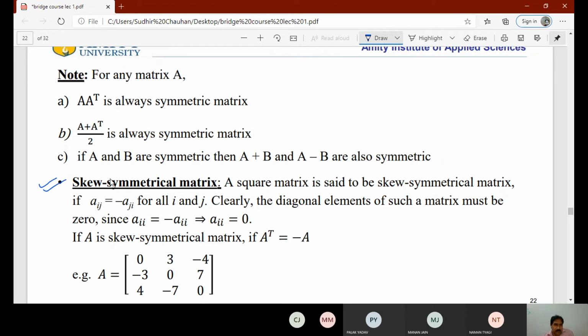Then we have another definition, that is skew symmetric matrix. A square matrix is said to be a skew symmetric matrix if aij is equal to minus aji for all i, j. So clearly the diagonal elements of such a matrix must be 0, since aii is equal to minus aii, that means aii is equal to 0. So here A transpose is equal to minus A. We can see here that all the diagonal elements are equal to 0 and aij is equal to minus aji. So it is called a skew symmetric matrix.